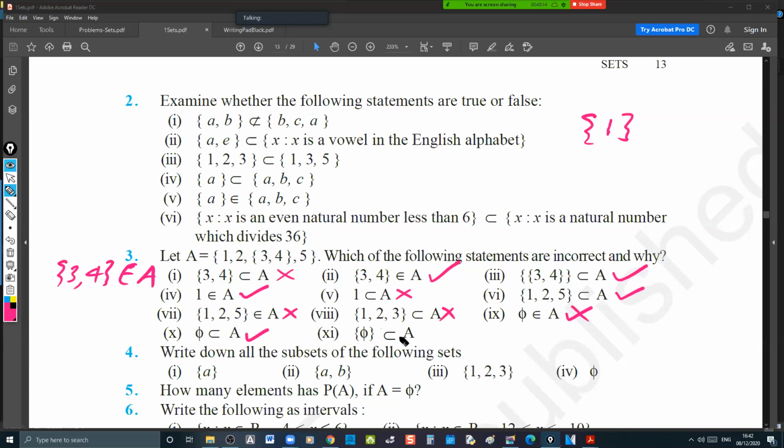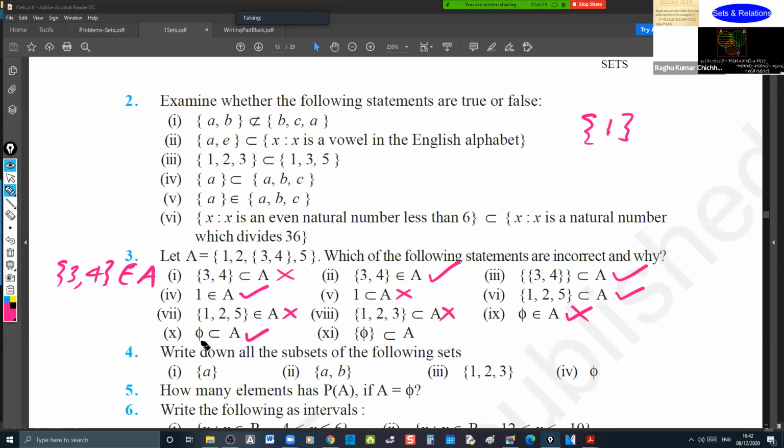Yeah, next. Null set is a subset of A. I mean, so it's true, right? No, it is true. Phi is a subset of A is true. But if it is mentioned as set of phi, this is set notation containing an element phi. Understand the difference here.